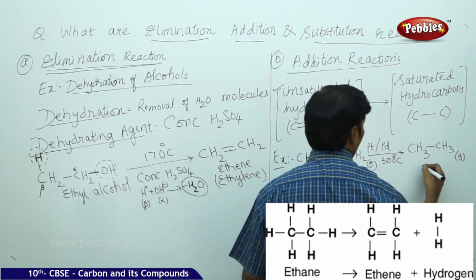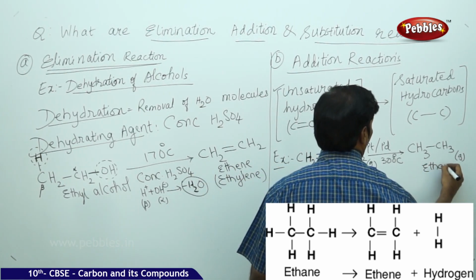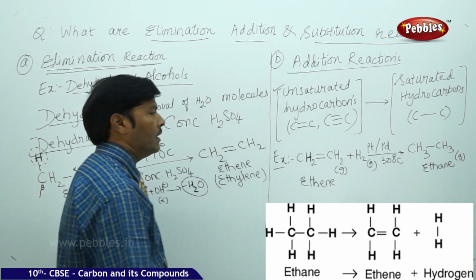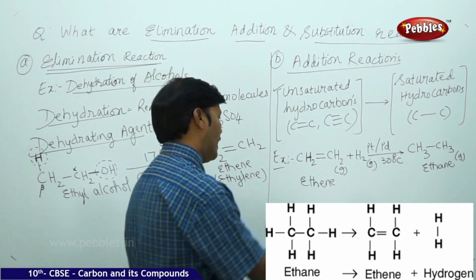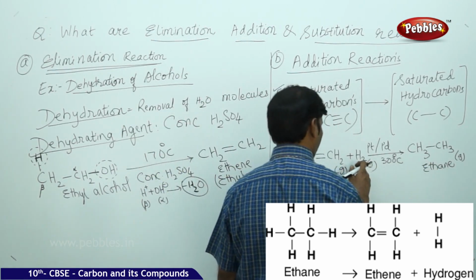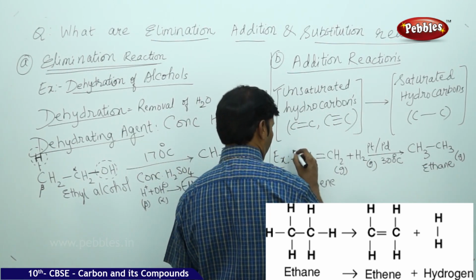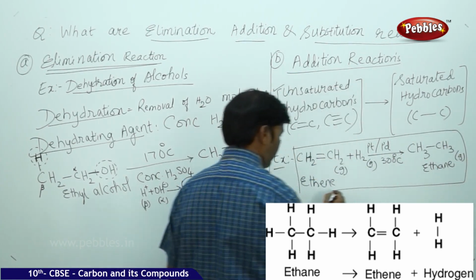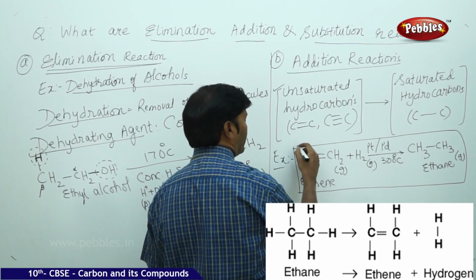This is ethene, and this is ethane. That means we have converted alkene to alkane by passing hydrogen, and this entire method is an addition reaction.